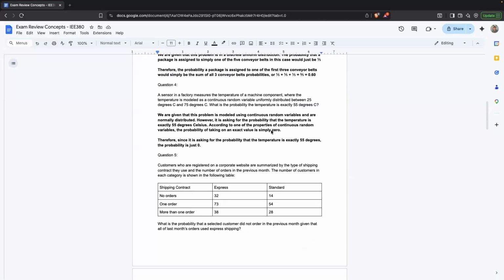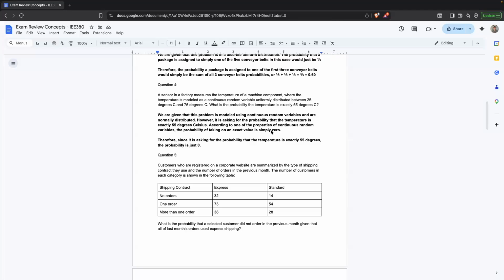Moving on to question 4. A sensor in a factory measures the temperature of a machine component, where the temperature is modeled as a continuous random variable uniformly distributed between 25 degrees Celsius and 75 degrees Celsius. What is the probability the temperature is exactly 55 degrees Celsius?